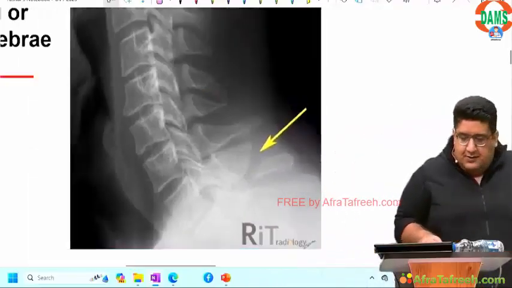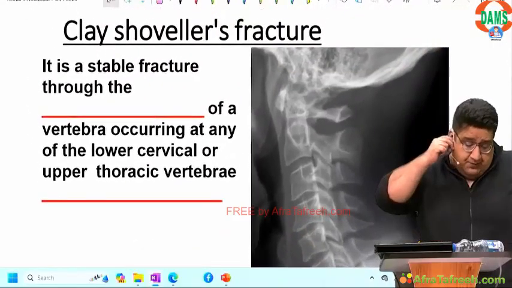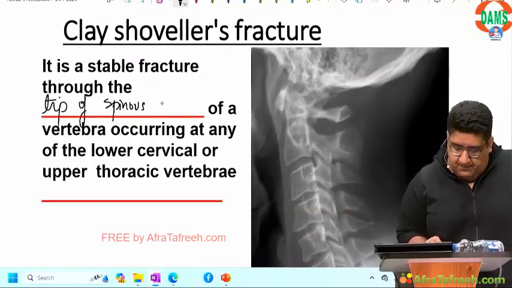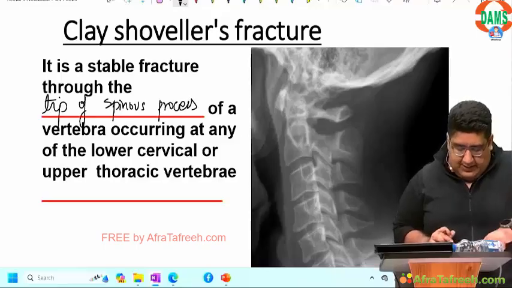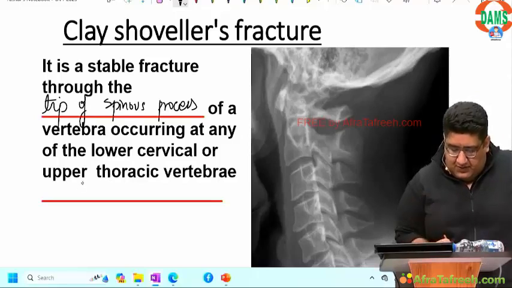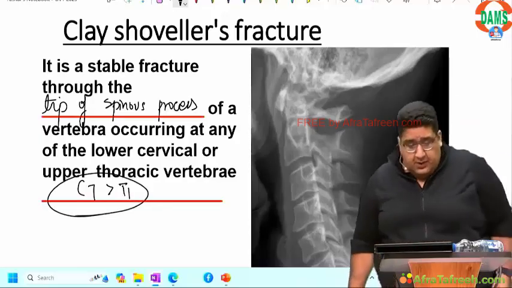Occupational hazard. So basically it is a stable fracture through the tip of the spinous process of a vertebra occurring at any of the lower cervical or upper thoracic vertebrae, but please try to understand that C7 is more commonly involved as compared to T1.